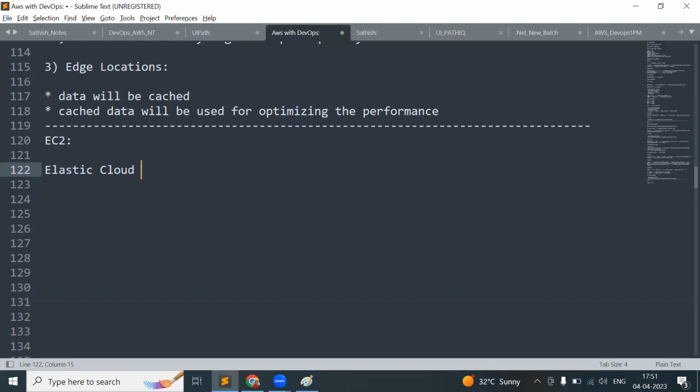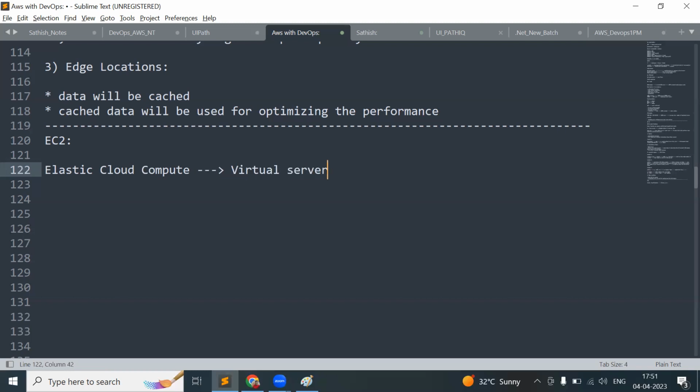Or you can say as elastic cloud compute. This one is the first C, and this is the second C. There are two C's, that is why it is EC2. Elastic cloud compute. That is the reason they have marked it as elastic cloud compute, which is nothing but a virtual